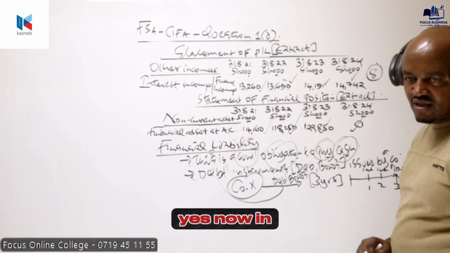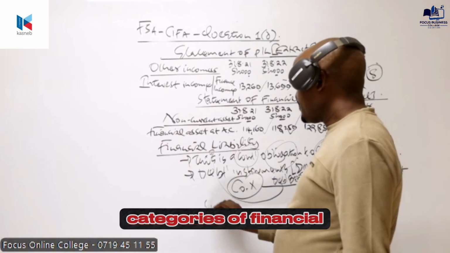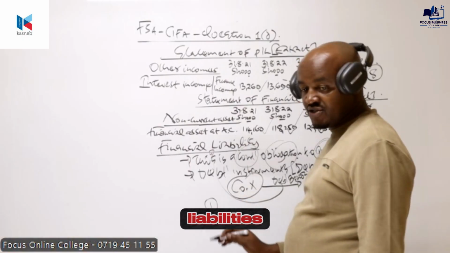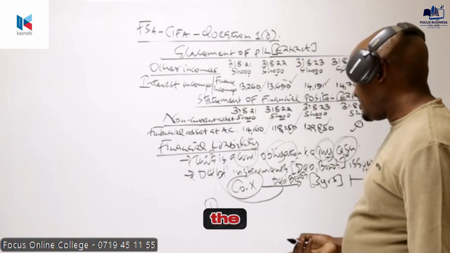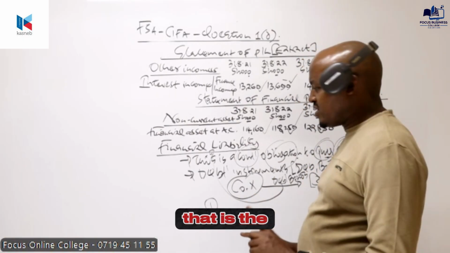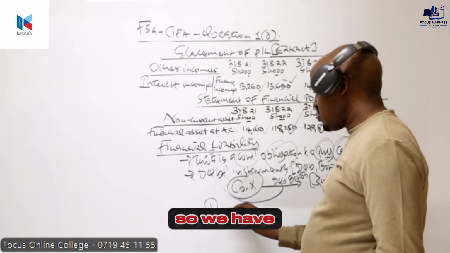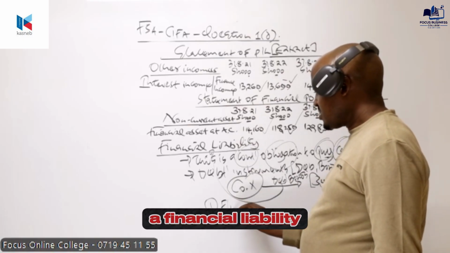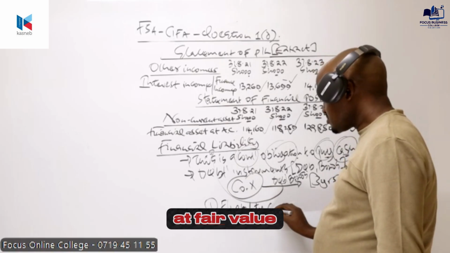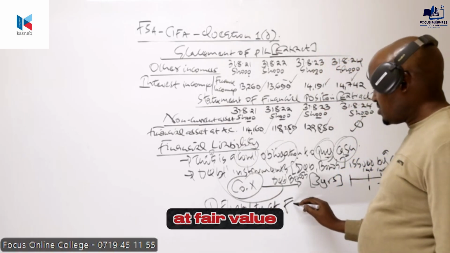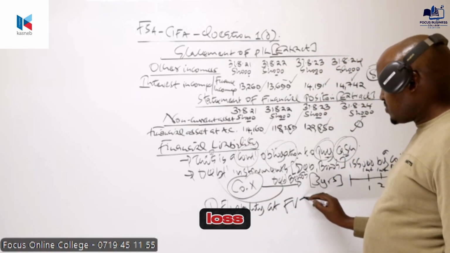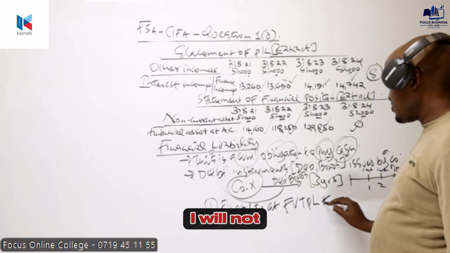To pay cash. Yes. Now, in this case, we have two categories of financial liabilities, but majorly we will discuss one because that is the one which is very common. So we have a financial liability at fair value through profit or loss. Basically, these ones are not common.